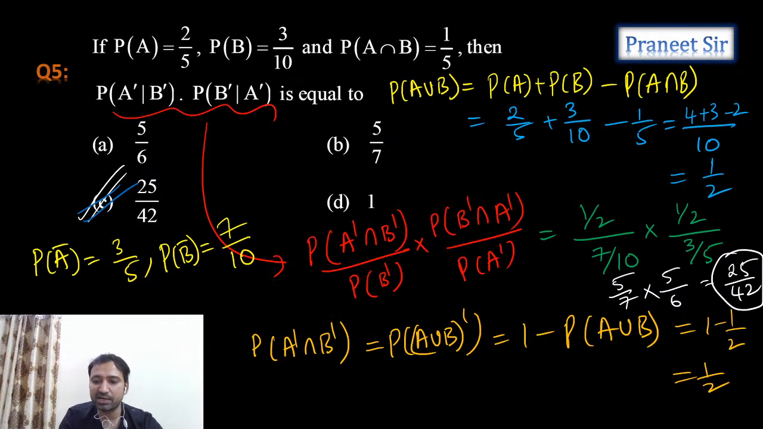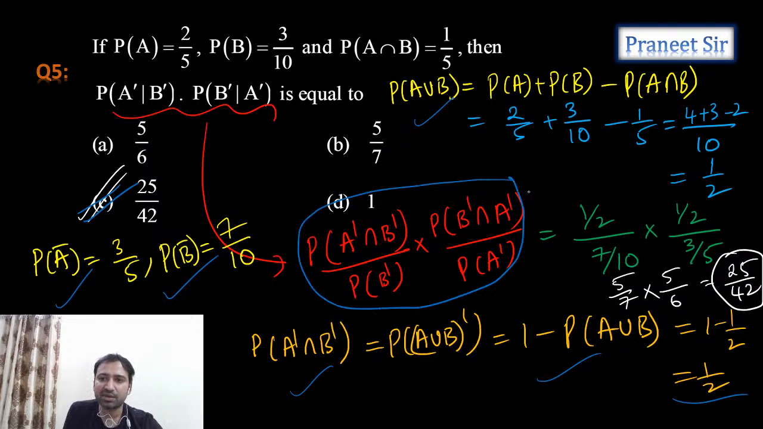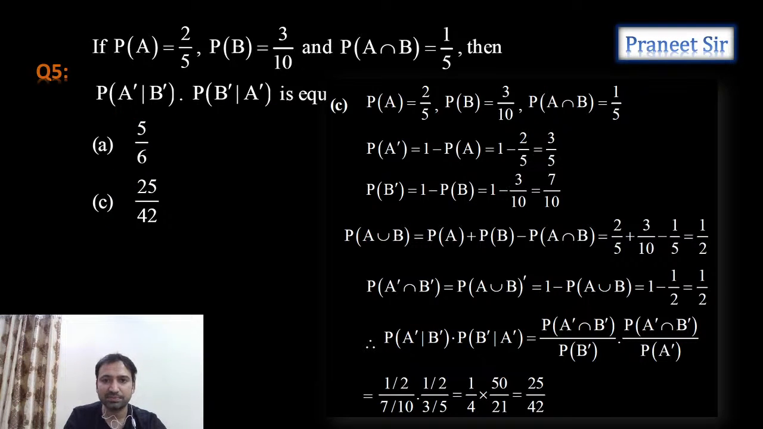So 25 by 42 we're getting, guys. Is it clear? Everyone understood how we calculated? First we calculated probability of A complement and probability of B complement. And then probability of A union B we calculated. From this, probability of A complement intersection B complement we calculated. And then if you substitute all these values here, we get 25 by 42. Clear? Right. Perfect, guys. Let's move to the next one.